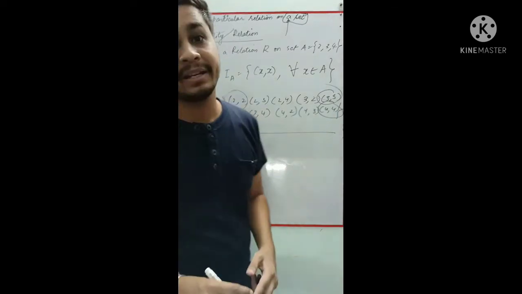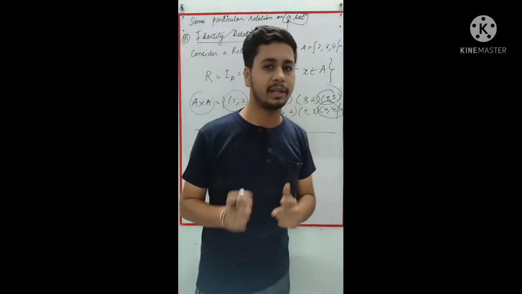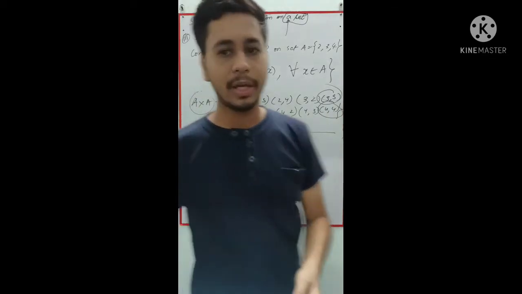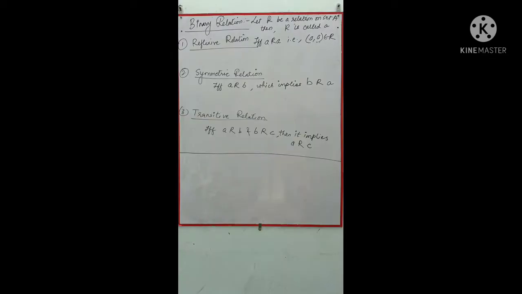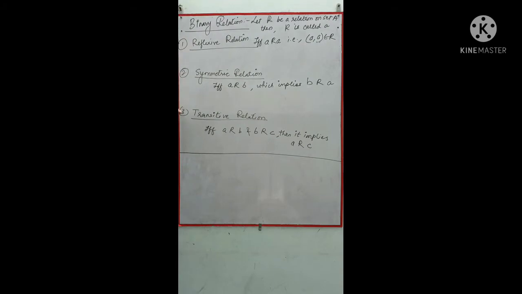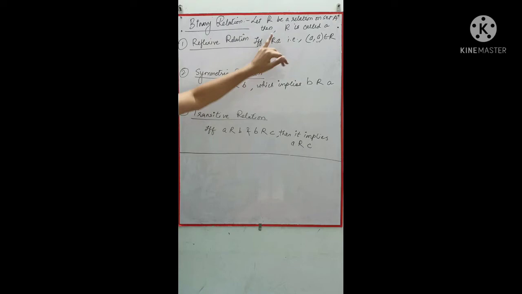Okay, now let's start with the binary relation. As I said, we have seen this for a set. Now we are going to see the binary relation, where we are going to see reflexive, symmetric and transitive. As you know, binary means 2, so we will see two sets also here. Let R be a relation on set A, then R is called this when it satisfies these 3 conditions.